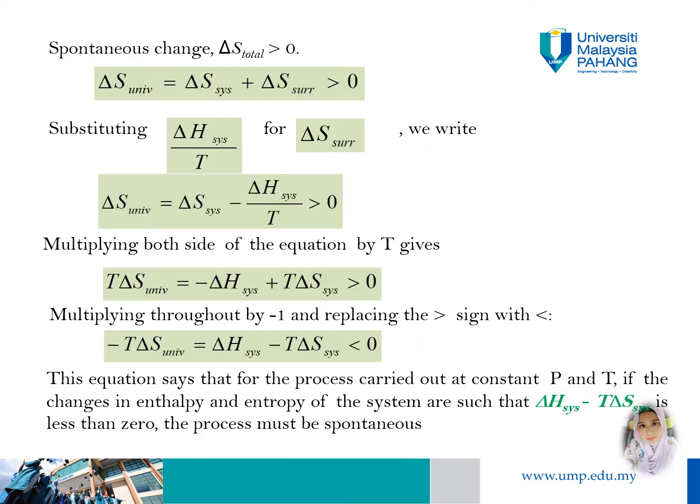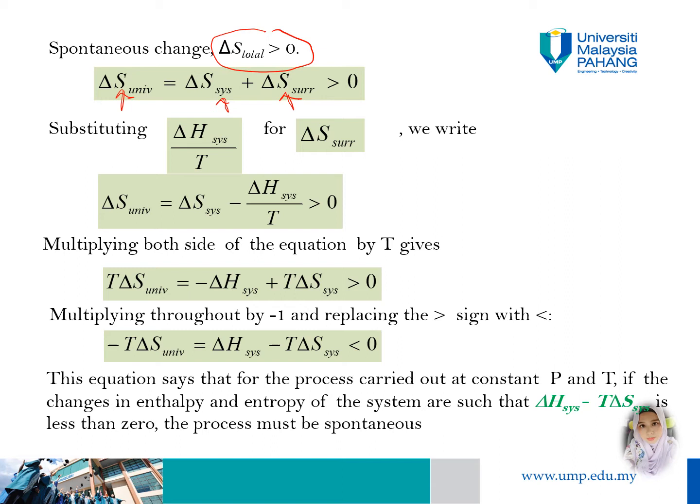The second law of thermodynamics tells us that a spontaneous reaction increases the entropy of the universe, which is delta S of the universe is more than 0. So in order to determine the sign of delta S of the universe, whether positive or negative, we need to calculate delta S of the system and delta S of the surroundings.